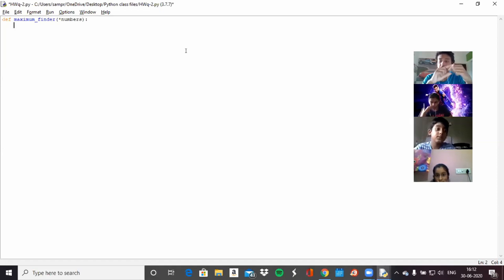Then we'll change the value of maximum number and equate it to that. Then we'll go to the next value and check if that is greater than maximum number. If it is, we'll change the value of maximum number again, and if it's not greater, then we'll just ignore it and continue. It's a loop, right? Basically a for loop, exactly.